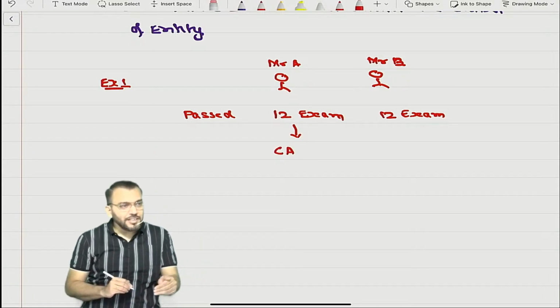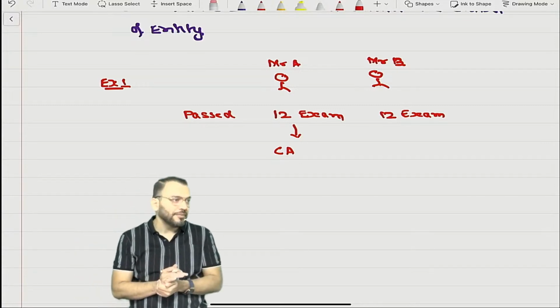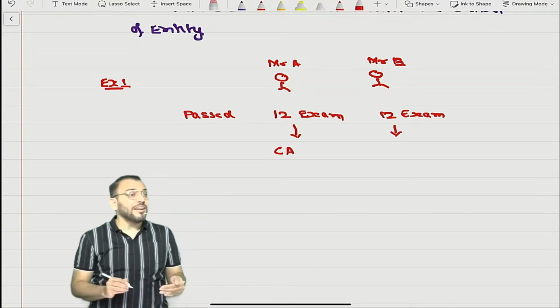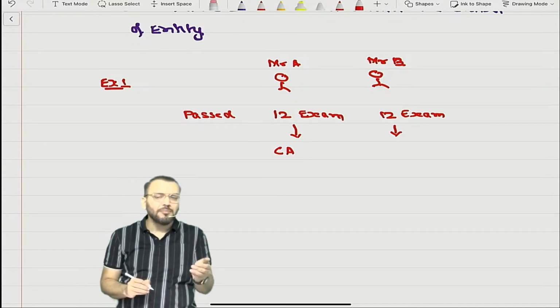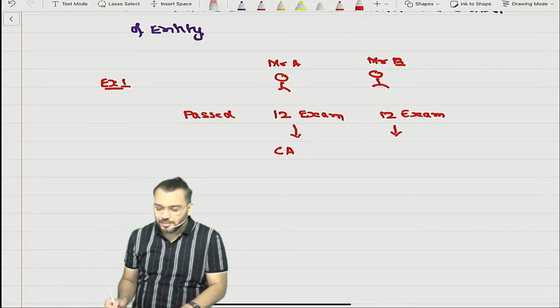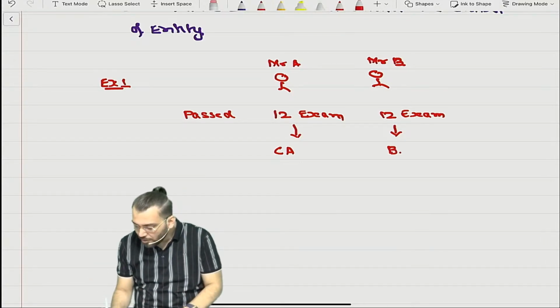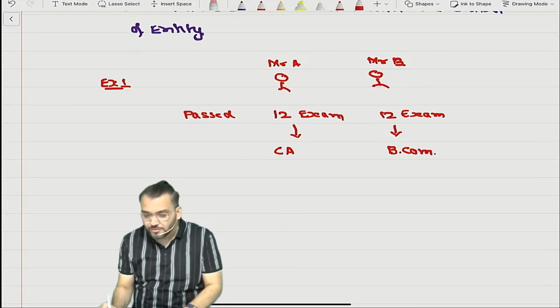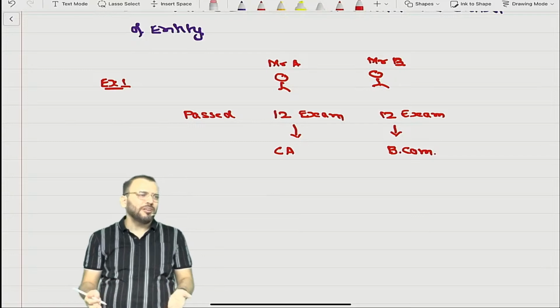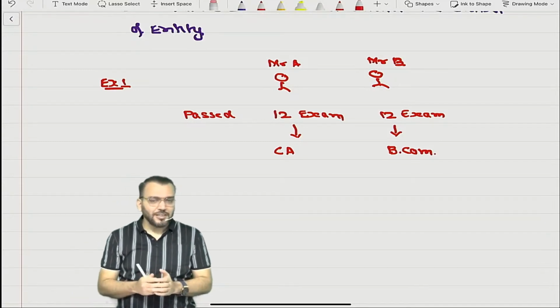Now Mr. A, because he passed the class 12 exam, has done registration for CS. But Mr. B, even though he passed the 12th exam, doesn't want to do CA. He has only registered for BCom, graduation in commerce, because they were commerce students.